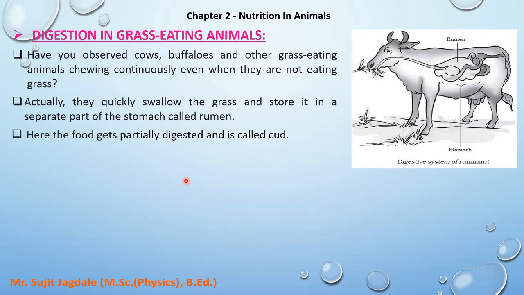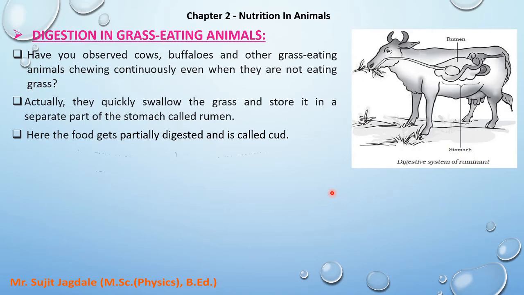As we have seen, the digestion process in humans starts with the mouth and ends at the anus, so it is a complete process. Here in grass eating animals, the food gets partially digested and is called cud. That means it is not completely digested, and that food is referred to as cud.